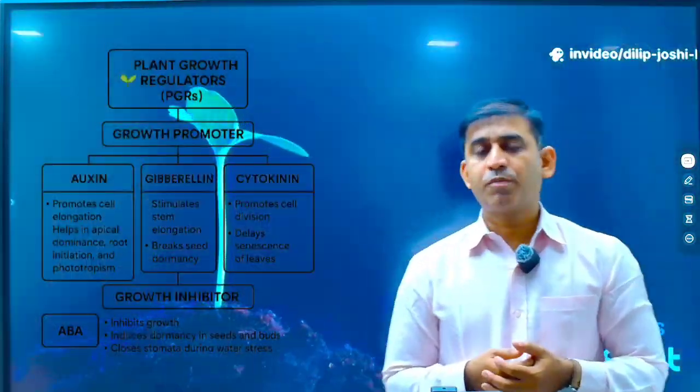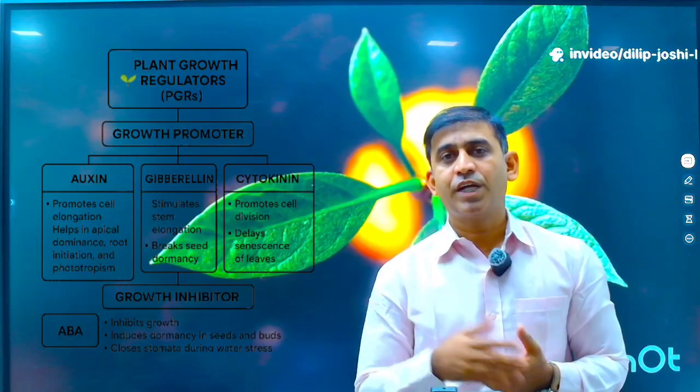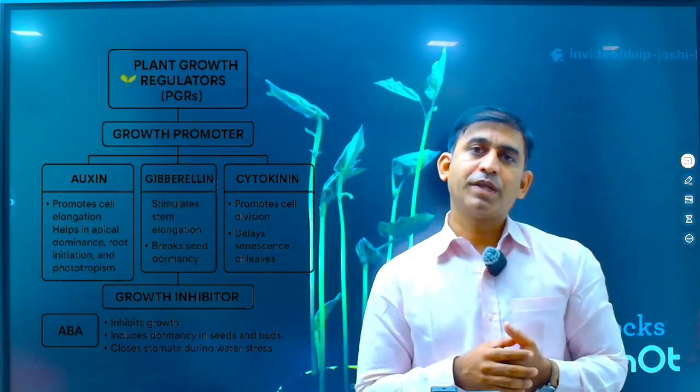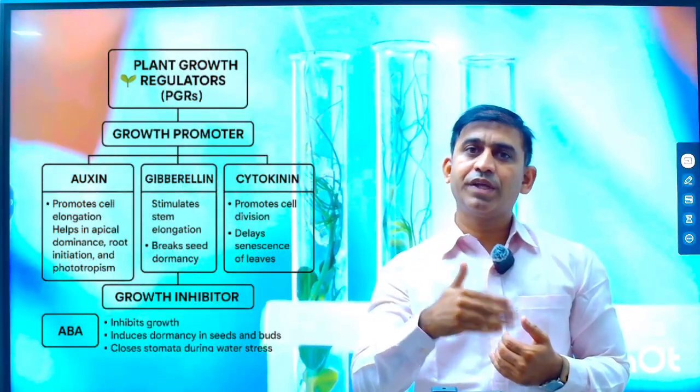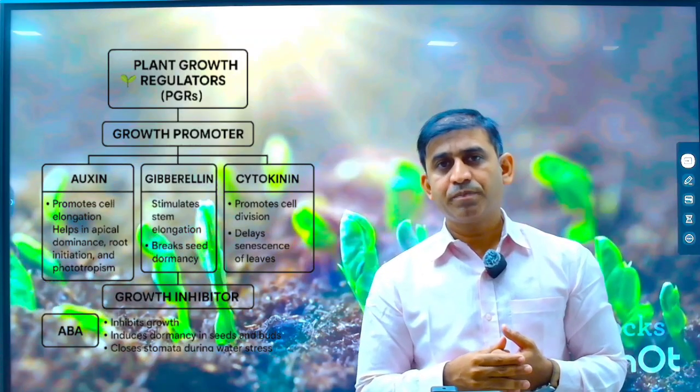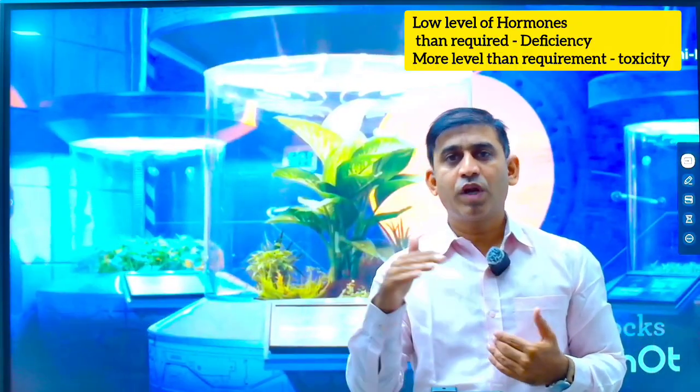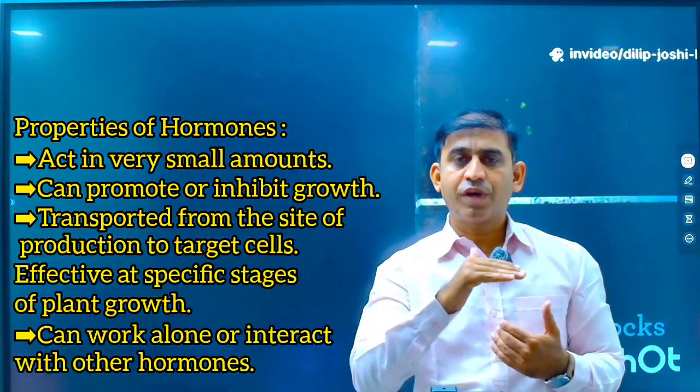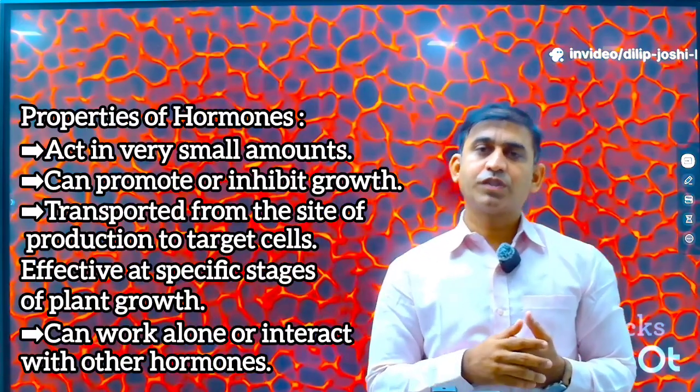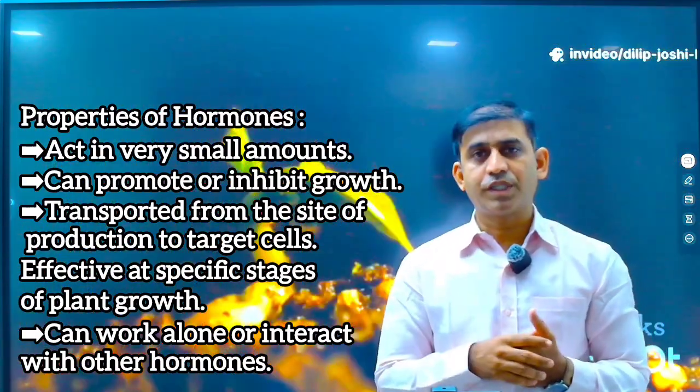If we see their properties, hormones are produced at one place and show their effect at another place. An extremely low level in the plant can cause deficiency, and a level much higher than the optimum amount of required hormone can cause toxicity. In a larger amount, they can cause toxicity.